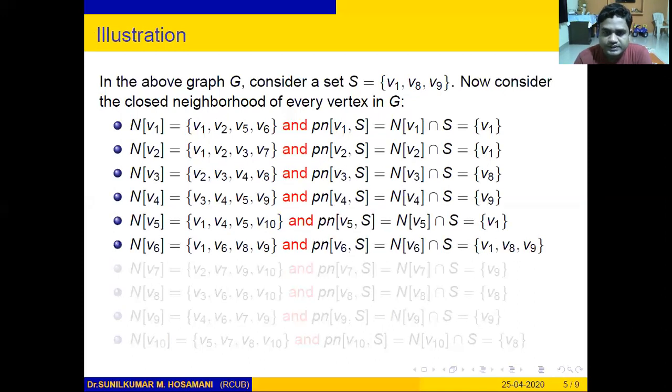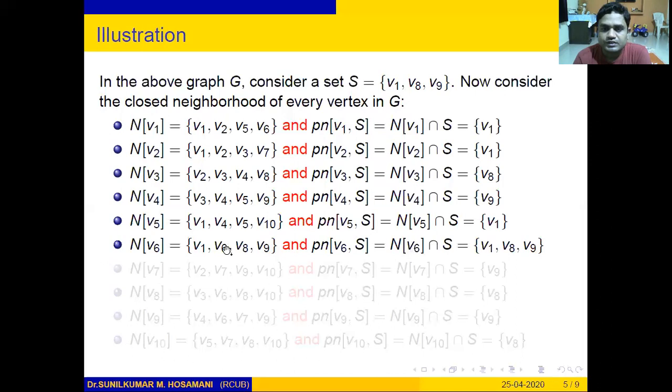Now look at vertex v6. The private neighborhood of v6 is equal to the closed neighborhood of v6 intersection S. Here, the closed neighborhood of v6 is v1, v6, v8 and v9, and intersection S is v1, v8, v9, which is equal to S, because S is a subset of the closed neighborhood of v6.